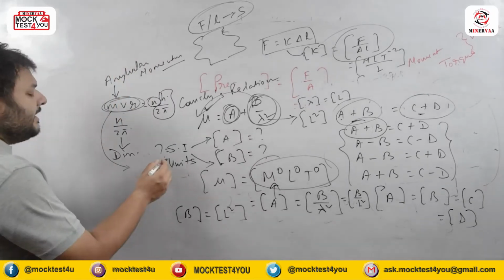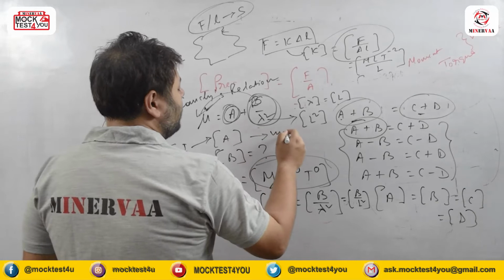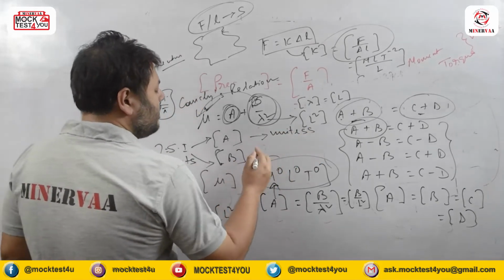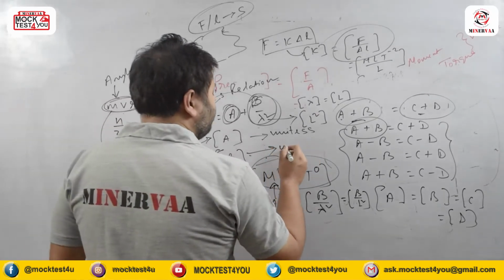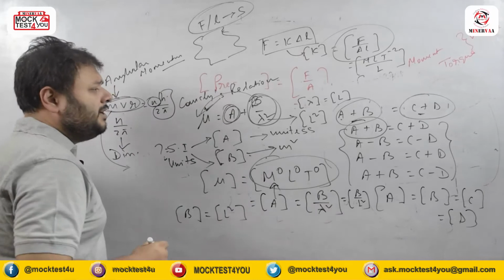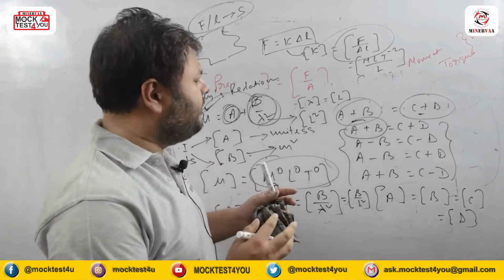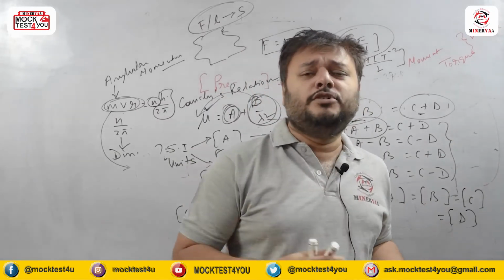So if I go for the SI units, for A the SI unit should be unitless because it does not have any dimension. For B, this will be L square, and what is the unit of L square in the SI system? That has to be meter square. So these are the different relations we can make from the principle of dimensional homogeneity, right?